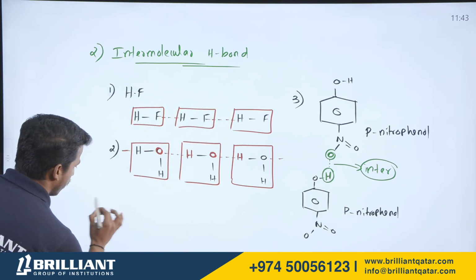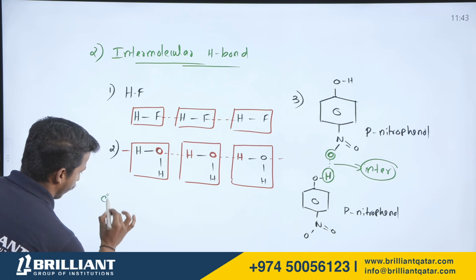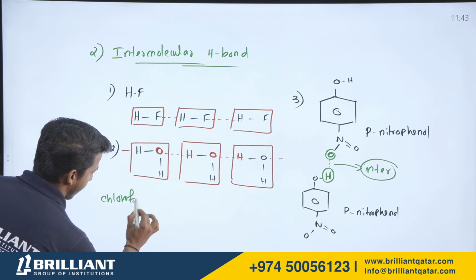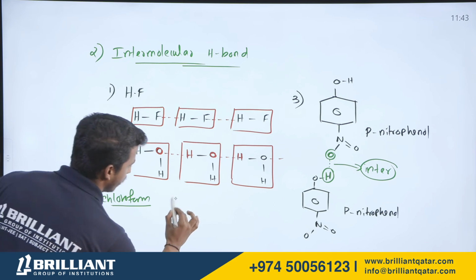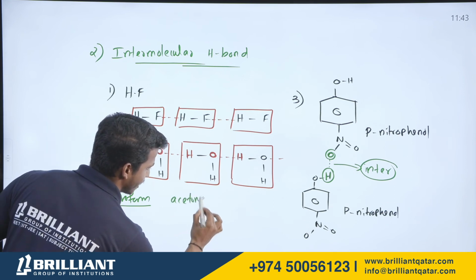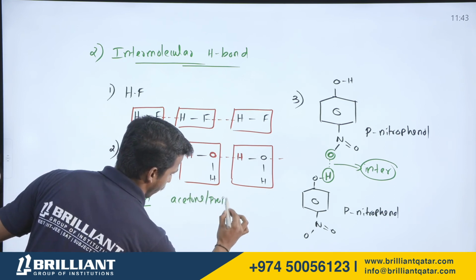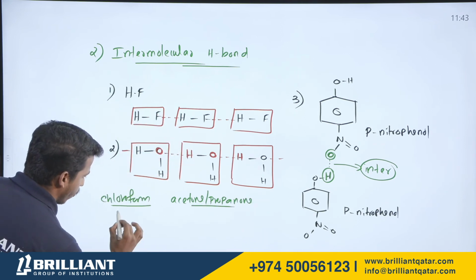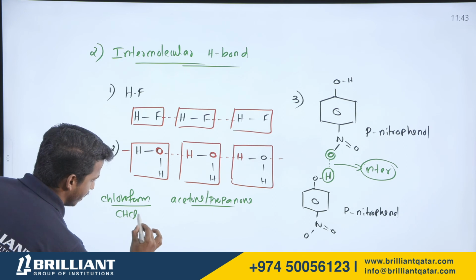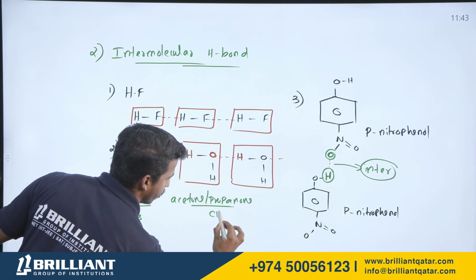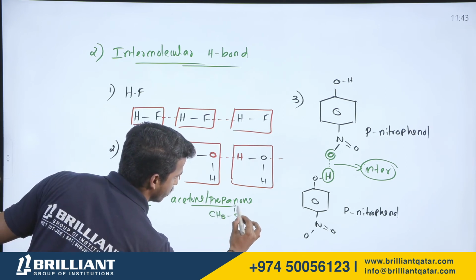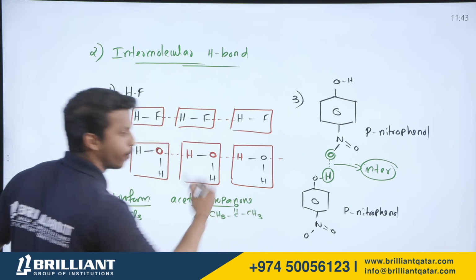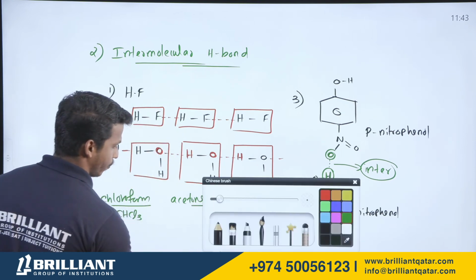Let me take chloroform with acetone. What is acetone? Acetone is nothing but propanone. What is the chloroform formula? CHCl3. What is the acetone formula? CH3COCH3. Let me draw the shape of the molecule.